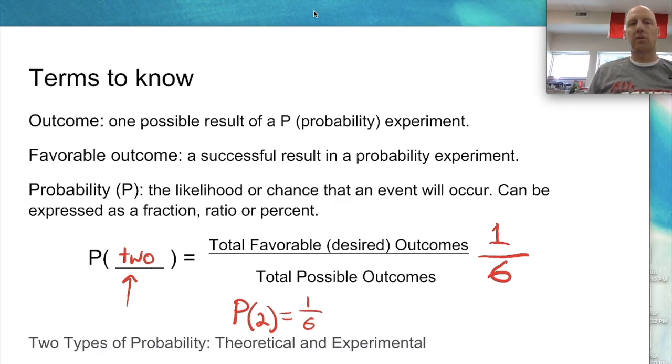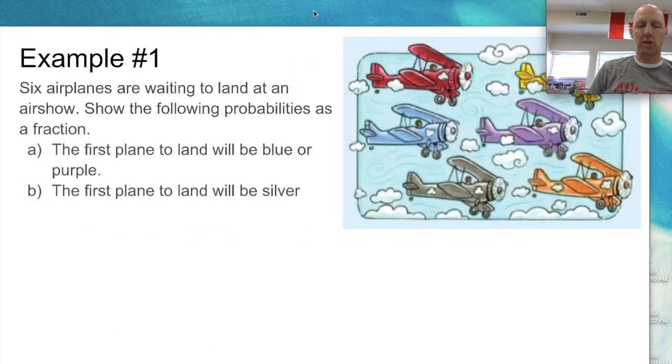And so now we're going to do some examples. For today, we're just going to practice writing probabilities out this way, in a little formula or a little equation. So here's the first one.